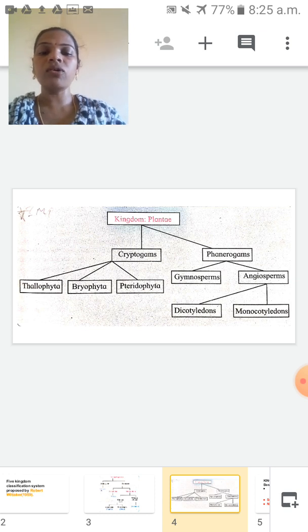Angiosperms, based on the number of cotyledons, are divided into two groups: dicotyledons and monocotyledons. Di means two, mono means single. In dicotyledons, the seeds have two cotyledons. In monocotyledons, the fruit contains a seed, and inside the seed a single cotyledon is present.